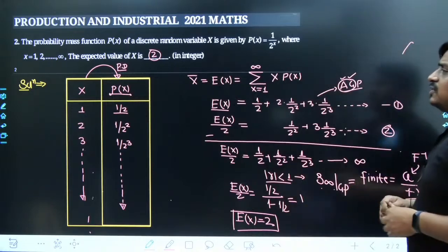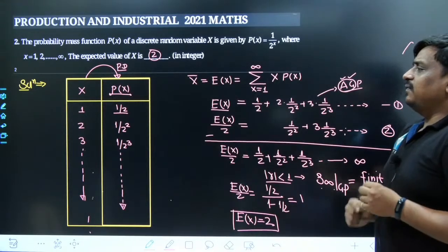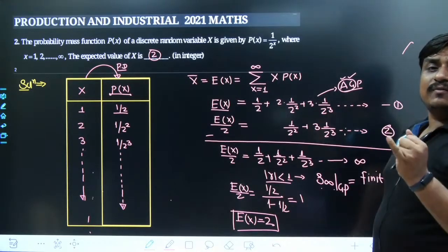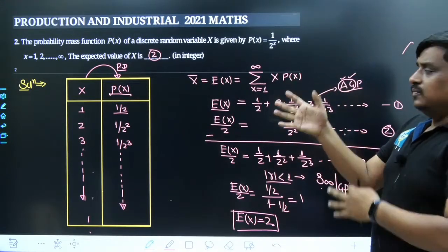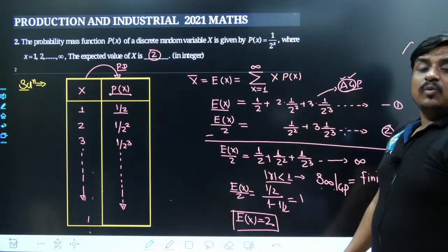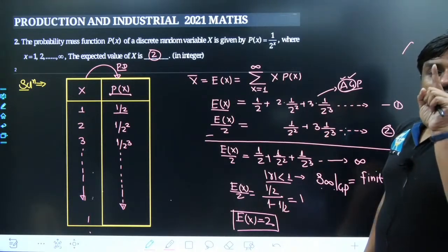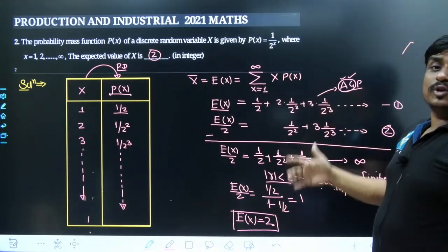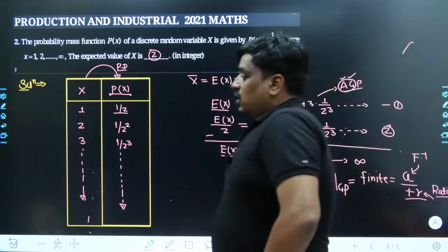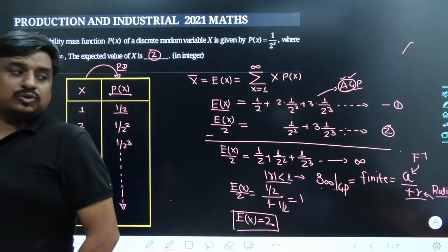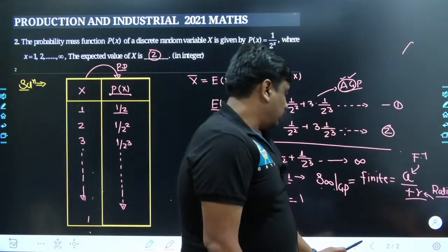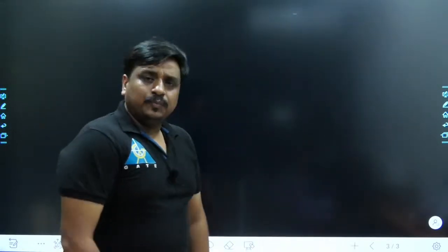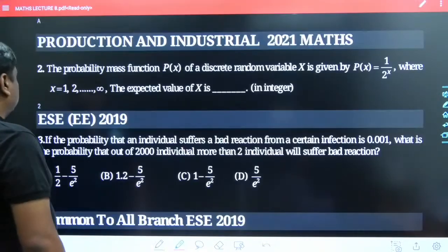And I would repeat once again, whenever you are dealing with a problem related to a discrete random variable, and specifically the expected value of a discrete random variable, most of the time you encounter a GP series, and you should have a clear-cut idea how to deal with those sort of problems. So till this point, probably each and everything must be clear to all of us. Now it's the best time to move on to the third question of the day.